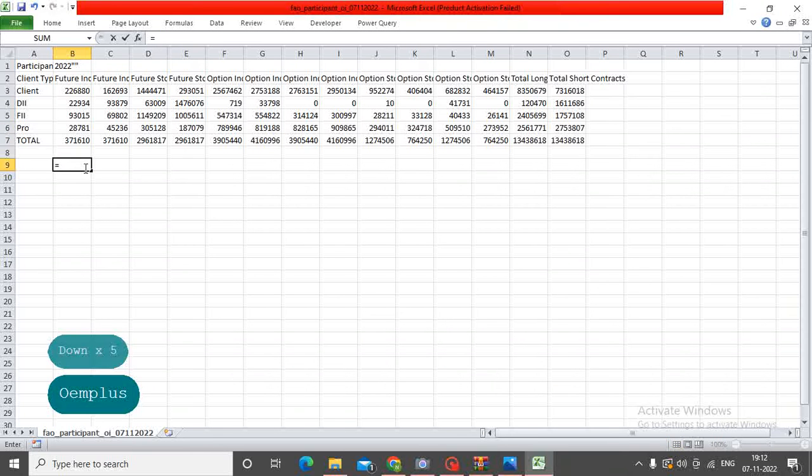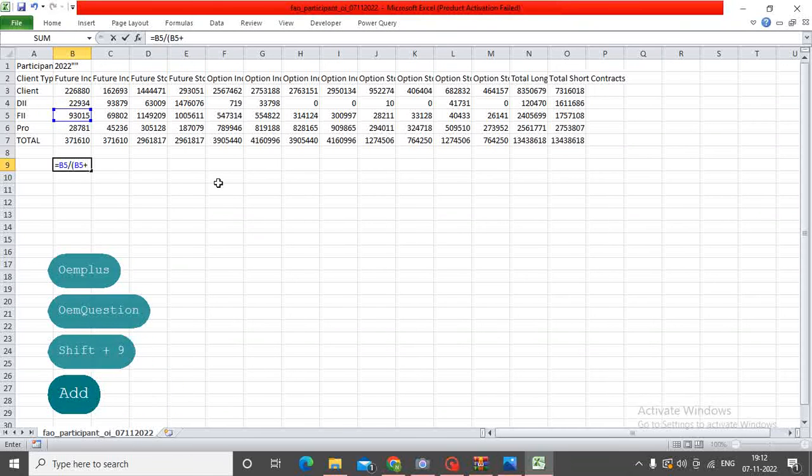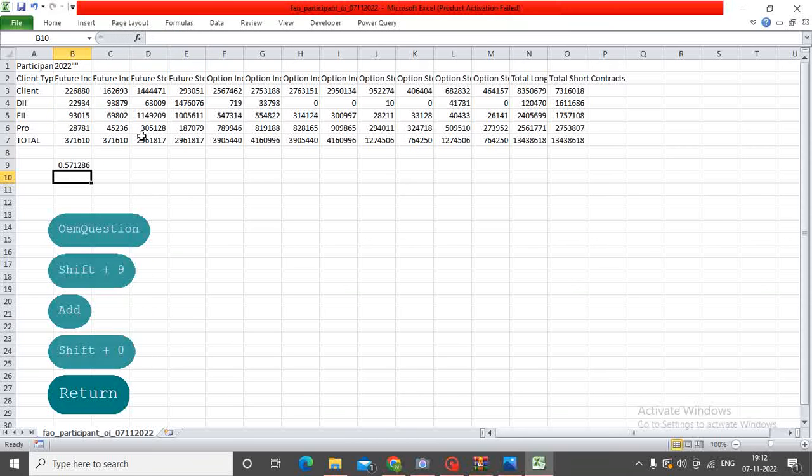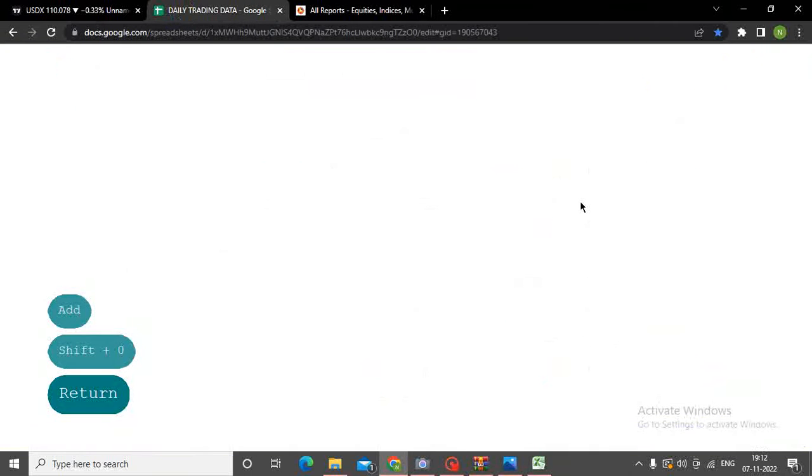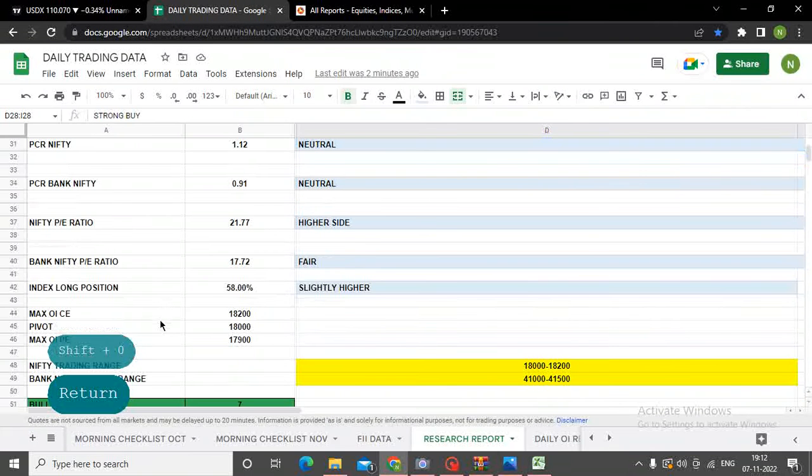कल last video में हमने ये सीखा था, equal to sign, click the long position divided by open bracket, long position plus the short position, very simple, and just bracket close and enter. So if you see, it's 0.57, which is percentage wise 57%. So I'll just go here in my research report, and if you see, index long position previously was 58, now it is 57.